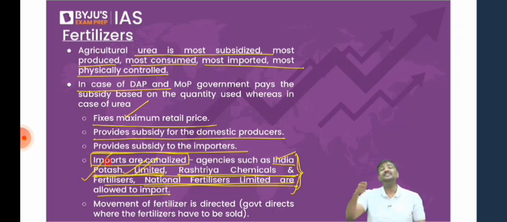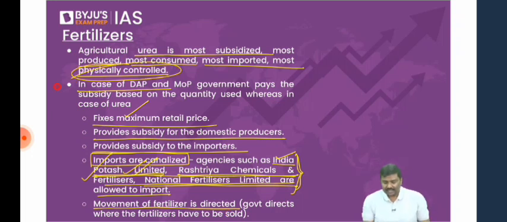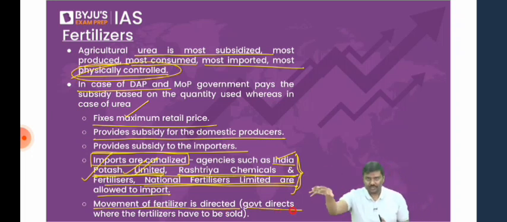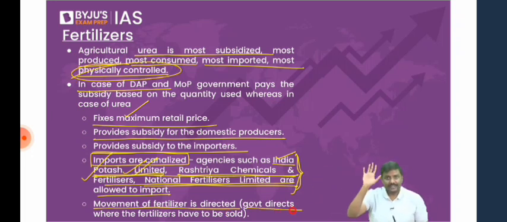So imports are canalized. I repeat, canalized means government will decide who will be importing. Next one, movement of the fertilizers is directed. Again, that is the basic idea of physically controlling. That is, government will direct which fertilizer has to be sold, how much fertilizer has to be sold. The government will decide that. That is the movement of the fertilizers. Done? So these are the points. But what is the issue with fertilizer subsidies?